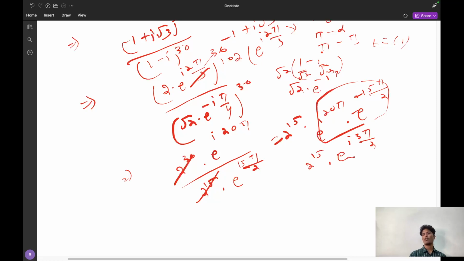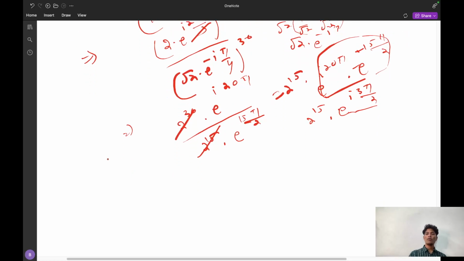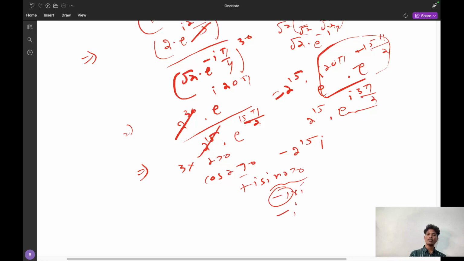But one thing you have to remember, what is the value of e power I 3 pi by 2? e power I 3 pi by 2 is 3 into 90, that is 270. What is cos of 270? That is 180 plus 90, and cos 90 is 0, so it will be minus 1. So the answer will be minus 2 power 15. Like this you have to solve. Minus 2 power 15, and there is an iota symbol because it is cos 270 plus iota sin 270. Sin 270 is minus 1 into iota, that is minus I. So if I multiply minus I here, what will I get? Minus 2 power 15 iota. So this is the answer.